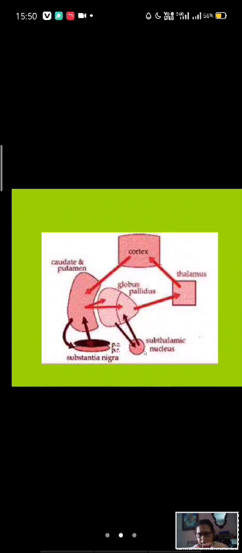whether it is the substantia nigra or the subthalamic nucleus, and they return the impulse from there. So the main circuit is running between the thalamus and the cortex and the caudate and lenticular nucleus, while the rest keep connection with the other nuclei. The main circuit runs between the caudate nucleus, globus pallidus, thalamus and cortex. This is the main circuit. And the remaining circuits are small circuits between the caudate and lenticular nucleus and other basal ganglia nuclei.